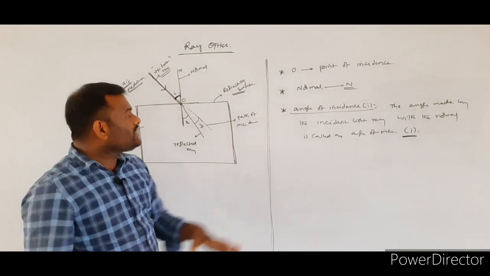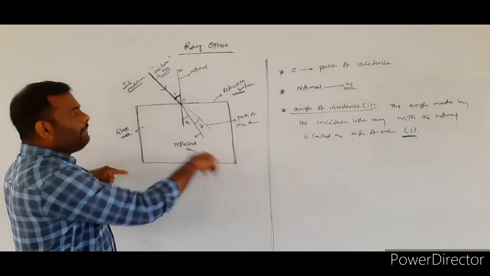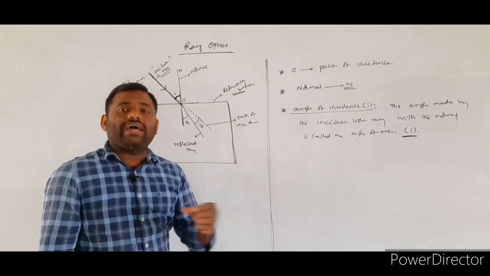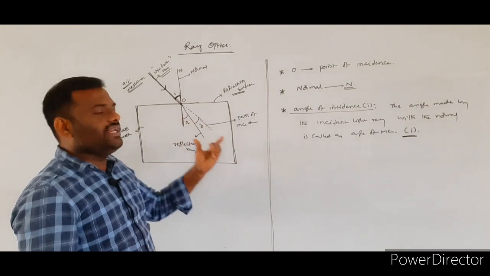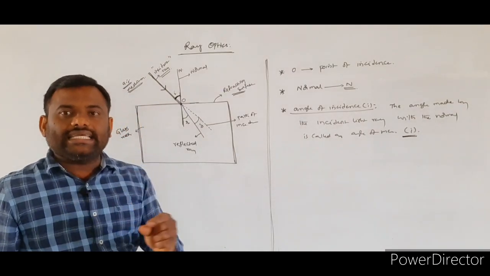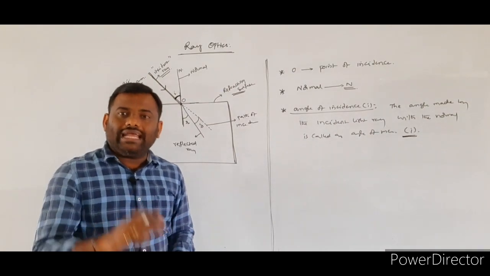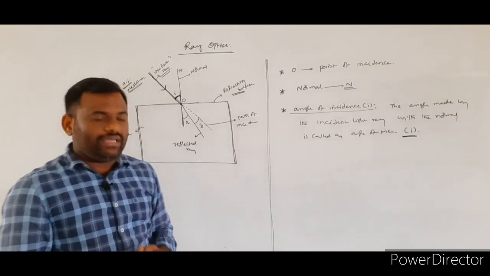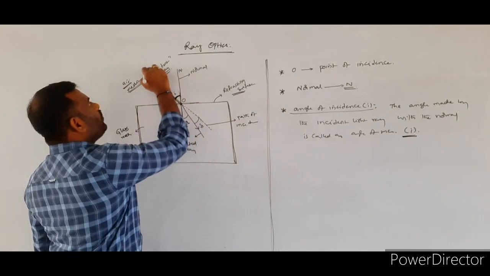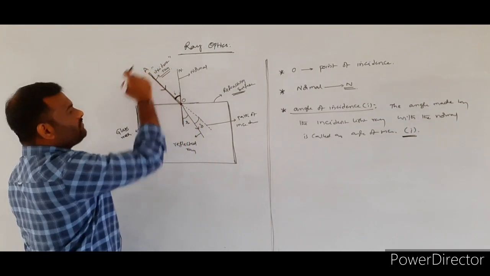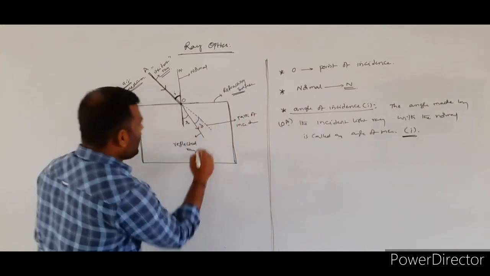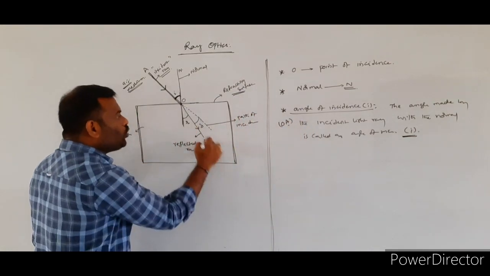But because some refracting medium is present, over which the light is incident, it undergoes the phenomenon of refraction. As a result, the path of the light deviates. So in this diagram, let OA be the incident light ray. OA indicates the incident light ray.